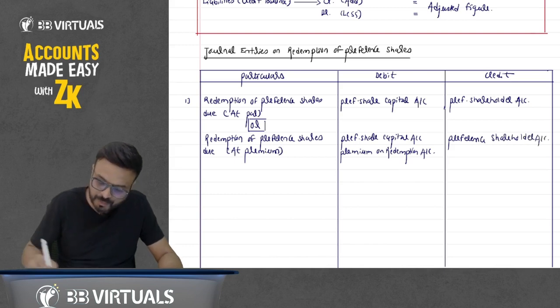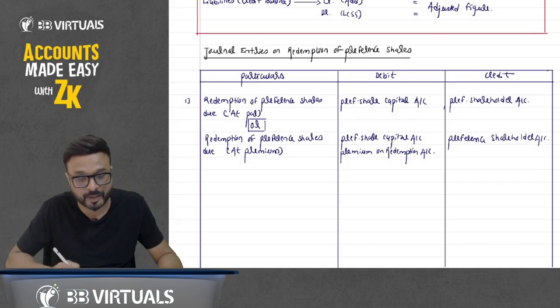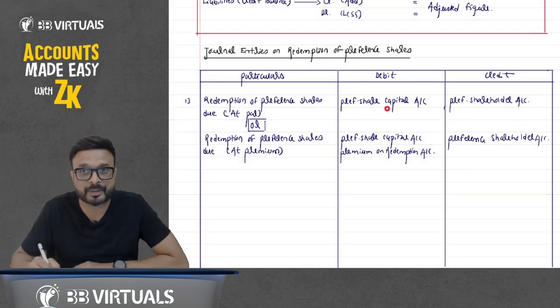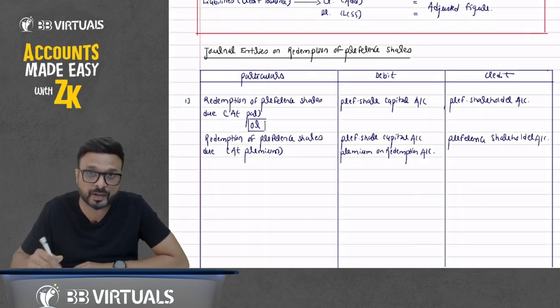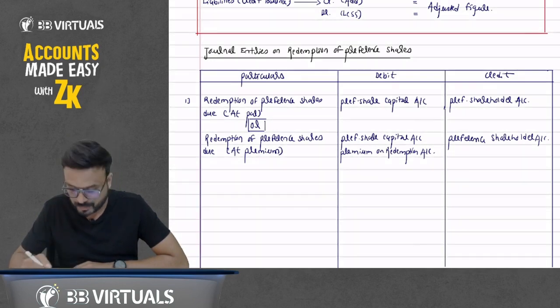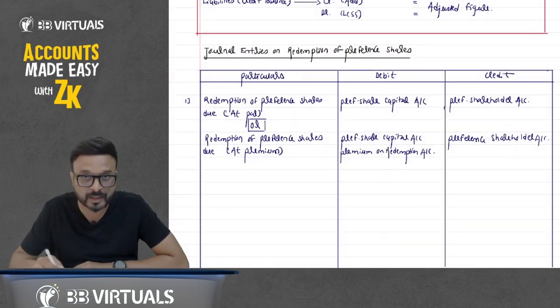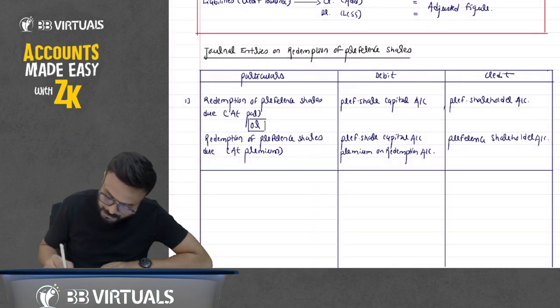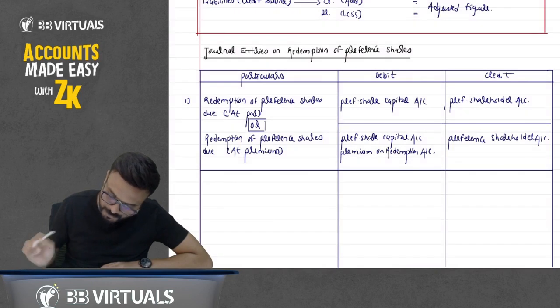So it will be mentioned in the question whether we are doing the buyback at par or at premium. If at par, we will pass the entry preference share capital account debit to preference shareholder account. If we are doing the redemption at premium, the entry will be preference share capital account debit, premium on redemption account debit to preference shareholder account. Okay. Now we have passed the entry for the dues for buyback. That is the first entry.